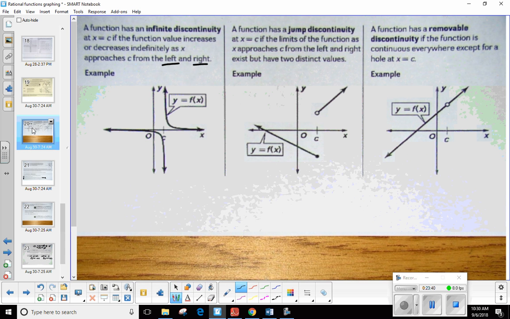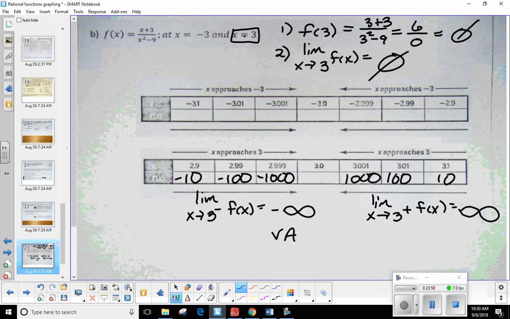So I'm going to come back over here to my 3 options. Is there anyone that's talking about as you approach an x from left and right, maybe the y values are going to increase and decrease without bound? There you go. It's this one right here, an infinite discontinuity. So I know what's happening here. We have a vertical asymptote at x equals 3. Okay.